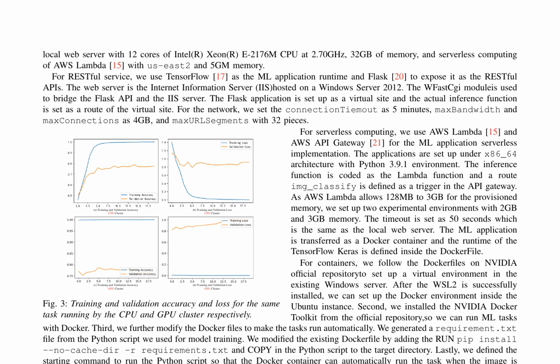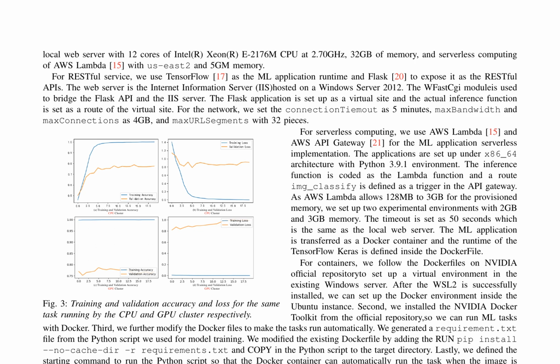The web server is hosted on a Windows Server 2012, with WFast CGI module bridging the Flask API and the IIS server. For the network, the connection timeout is set to 5 minutes, max bandwidth and max connections are set to 4 GB, and max URL segments are set to 32 pieces. The paper also explores serverless computing using AWS Lambda and AWS API Gateway for the ML application serverless implementation.